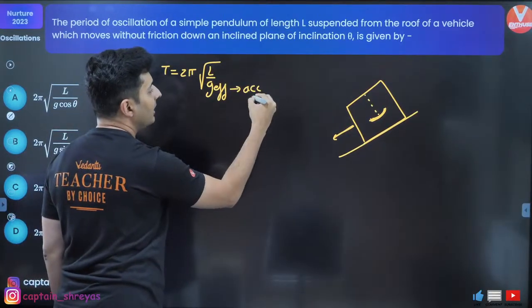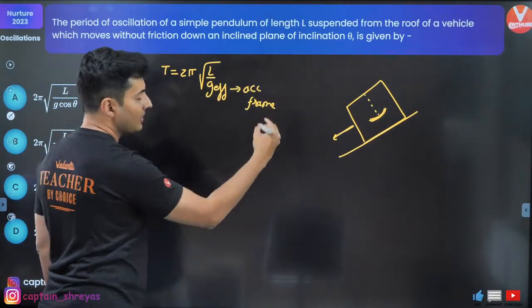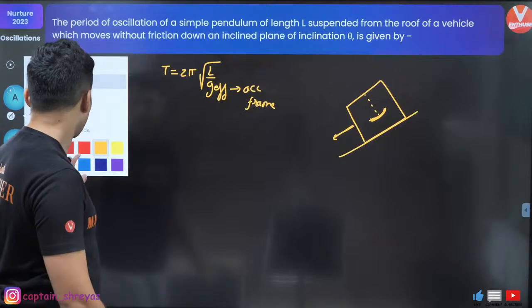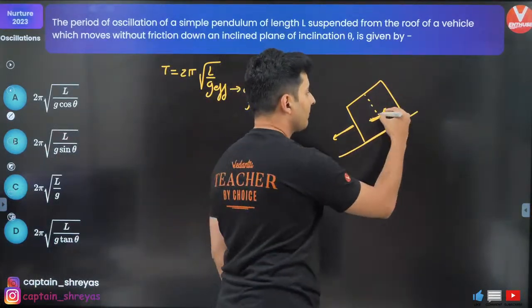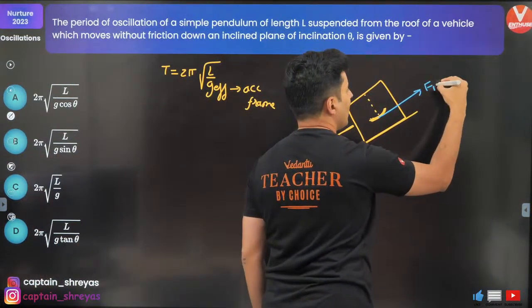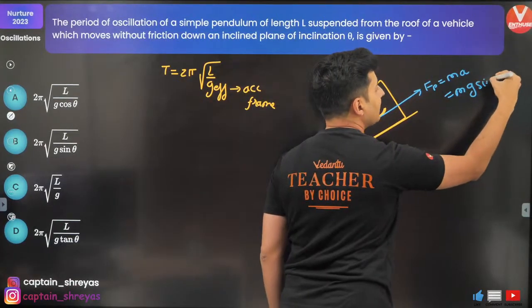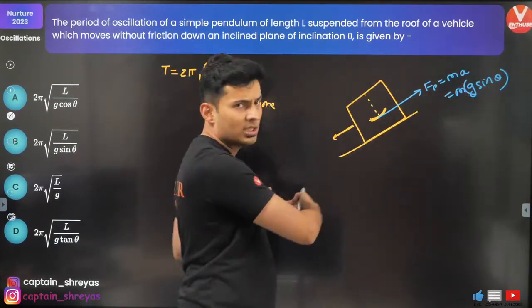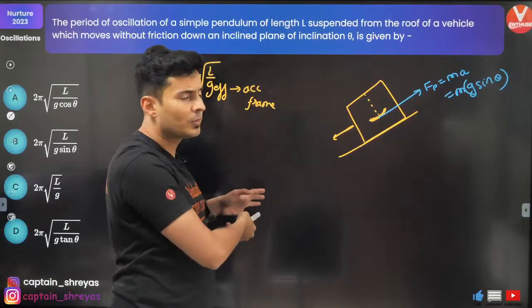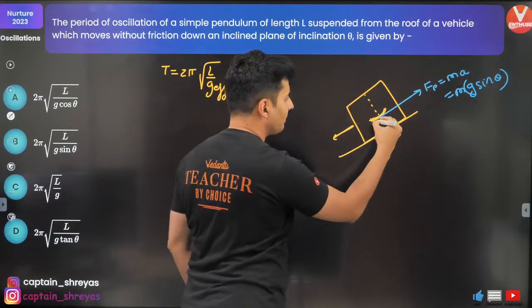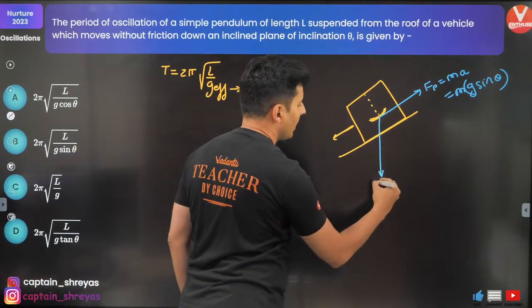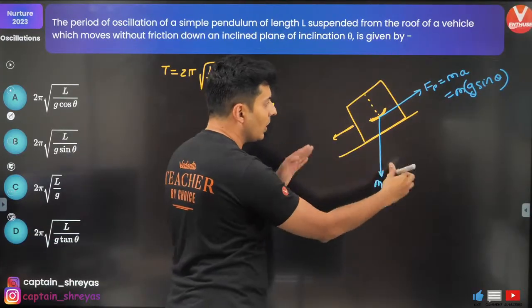especially in an accelerated frame. Now if you notice in this frame of reference, there is a pseudo force which will act like this, and pseudo force is mass into acceleration, and acceleration is obviously g sine theta, correct? It's accelerating down. Gravity is down, mg, but I can split mg into two components.